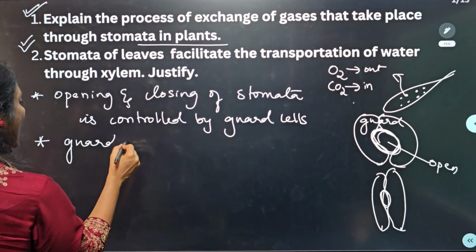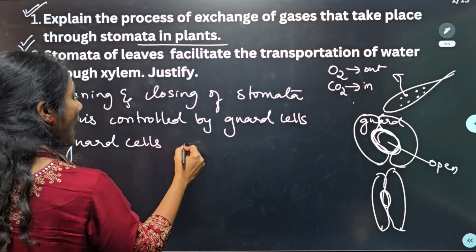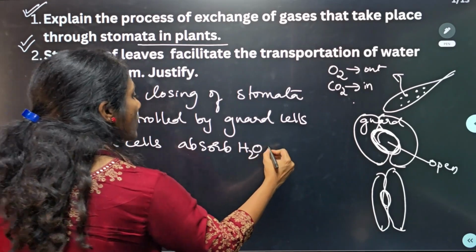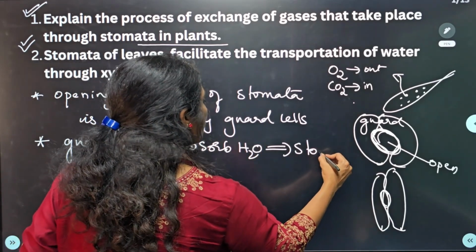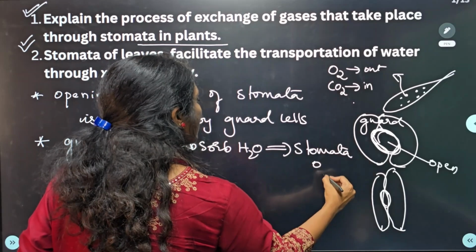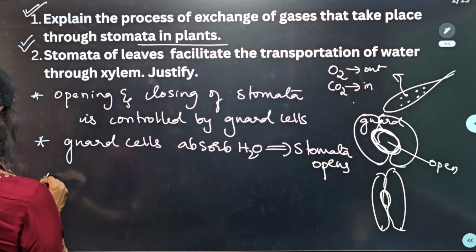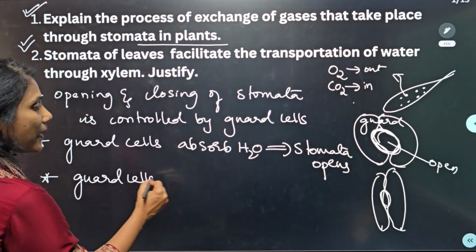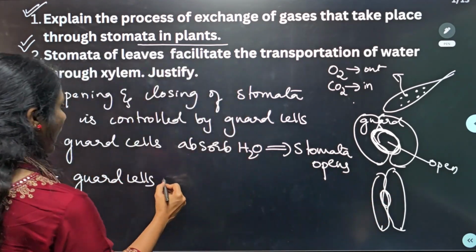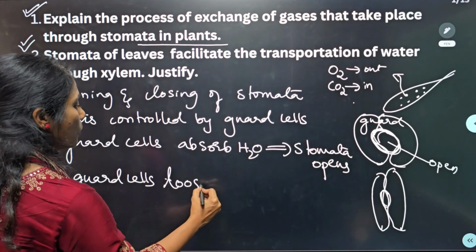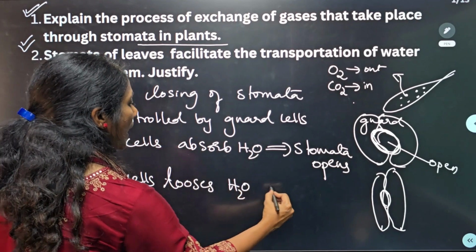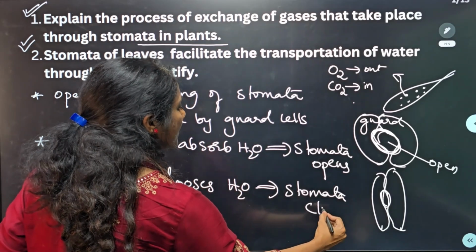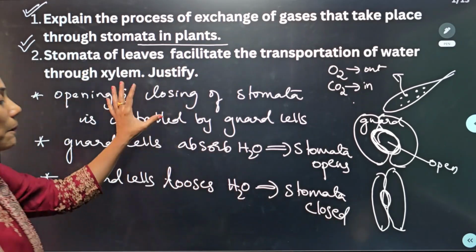When guard cells absorb water, stomata opens. Next point you can write, when guard cells, these kidney shaped cells, lose water, what would happen? Stomata closes.